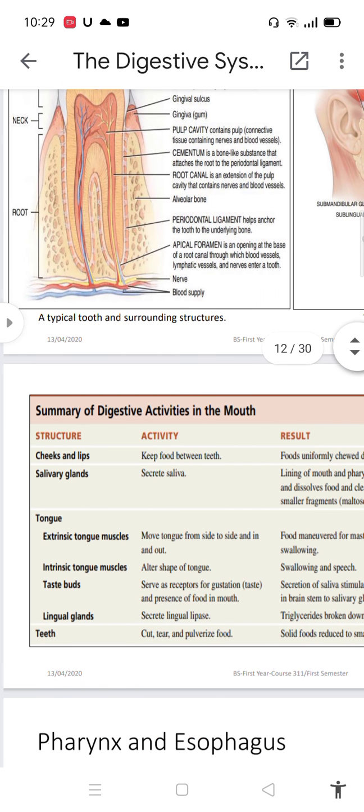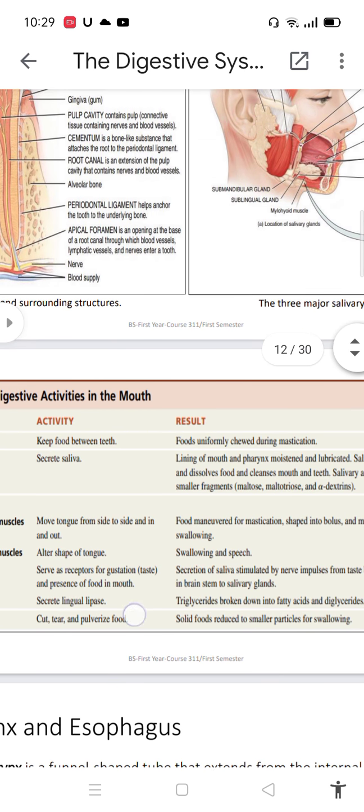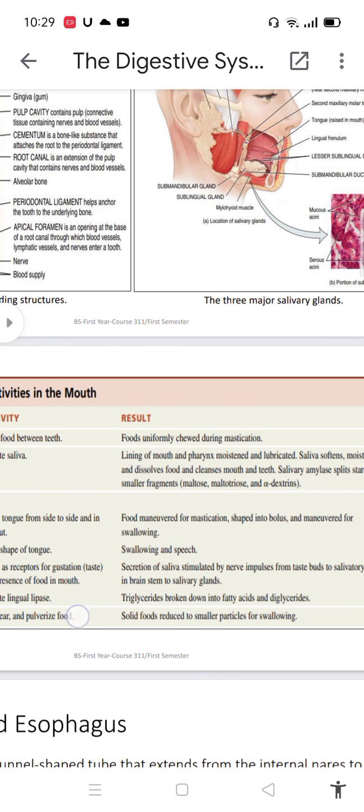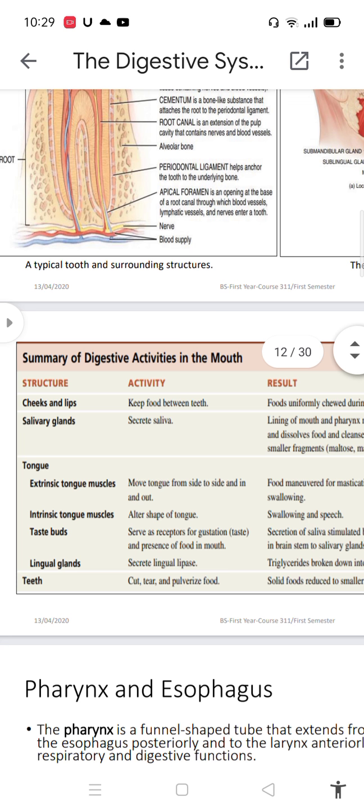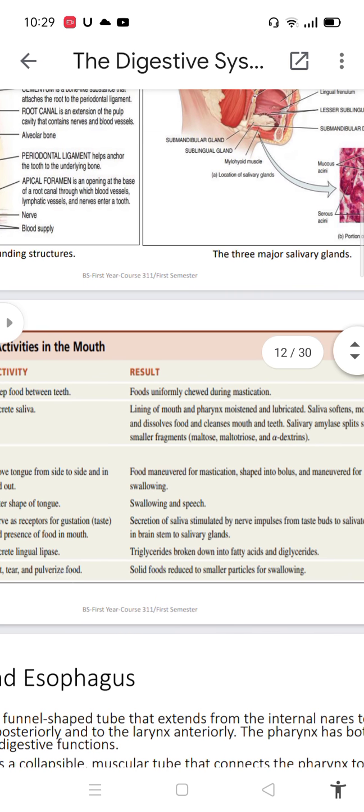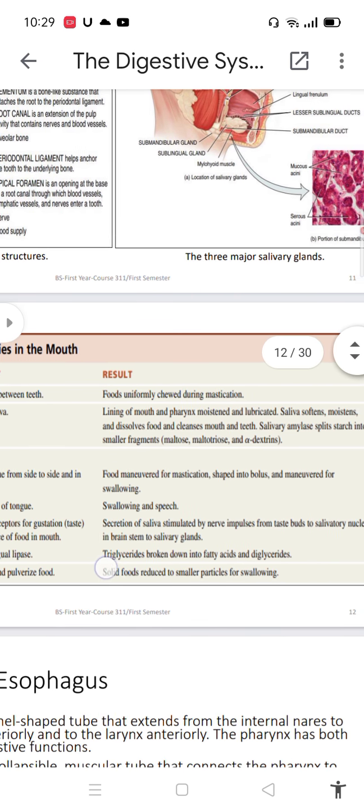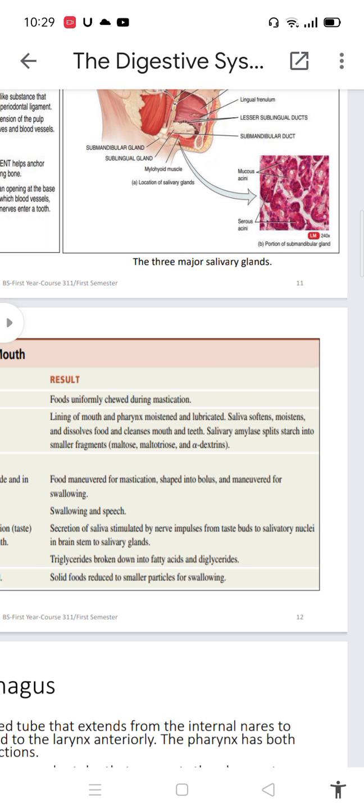Here you can see the summary of digestive activities in the mouth. Number one, cheeks and lips keep food between teeth. Food is chewed during mastication. Salivary glands secrete saliva. Lining of mouth and pharynx is moistened and lubricated. Saliva softens, moistens, and dissolves food and cleans mouth and teeth.